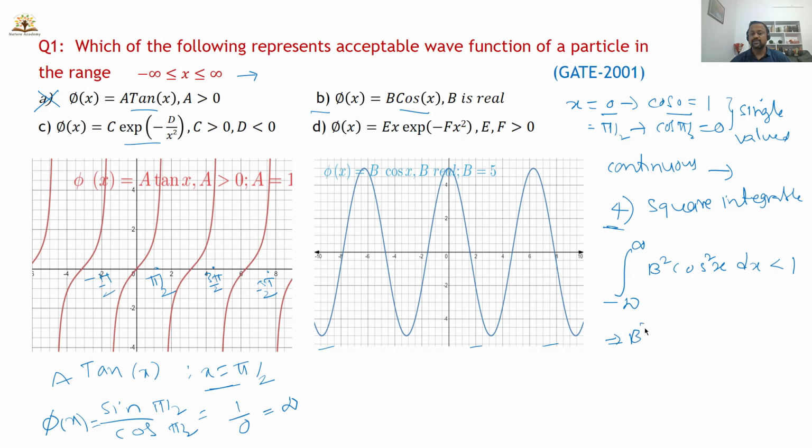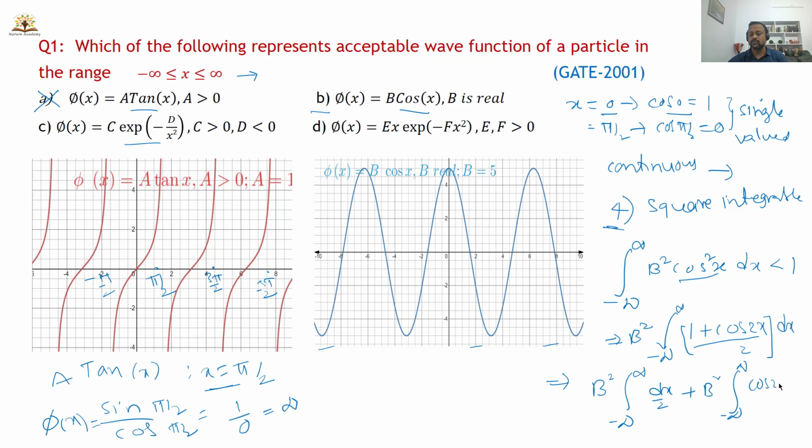So I will take b square outside, integral from minus infinity to plus infinity. cos square x can be written as (1 plus cos 2x) divided by 2. I will expand this integration, that is b square integral from minus infinity to infinity dx by 2. This is the first term. Another term is b square integral from minus infinity to plus infinity cos 2x divided by 2 dx.